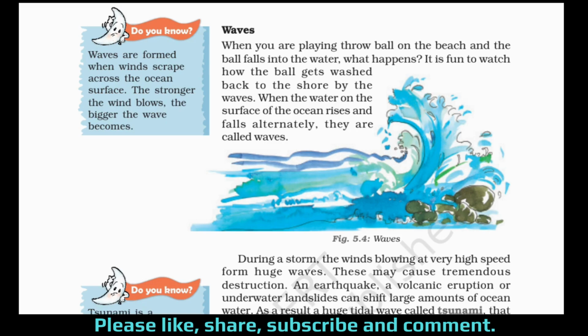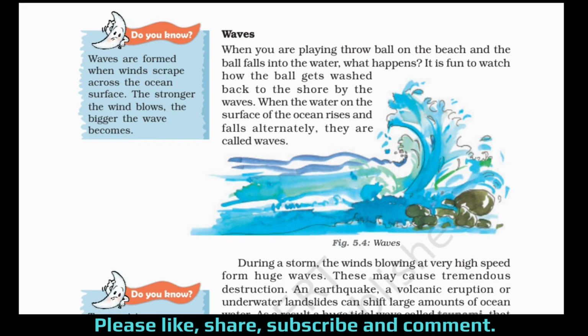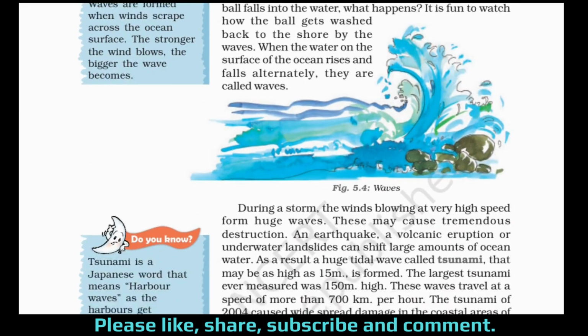So what we have studied here, the definition: when the water on the surface of the ocean rises and falls alternately, they are called waves. And then you can add this paragraph. Waves are formed when winds scrape across the ocean surface. The stronger the wind blows, the bigger the wave becomes.